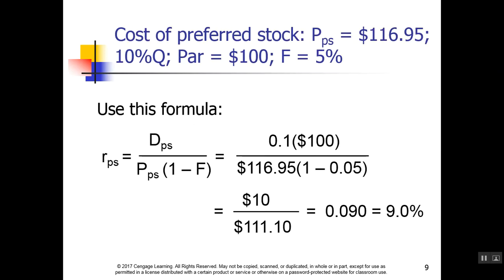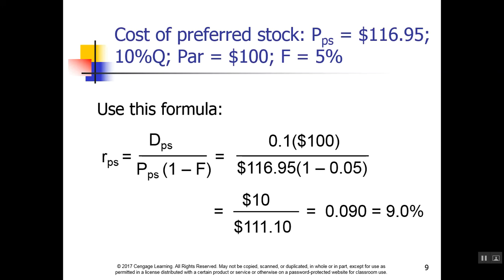Now let's look at how we calculate the cost of preferred stock. You guys might recognize this formula from Chapter 7. Rate on the preferred stock is equal to the dividend on the preferred stock divided by the price of the preferred stock times 1 minus F, which represents the flotation costs.